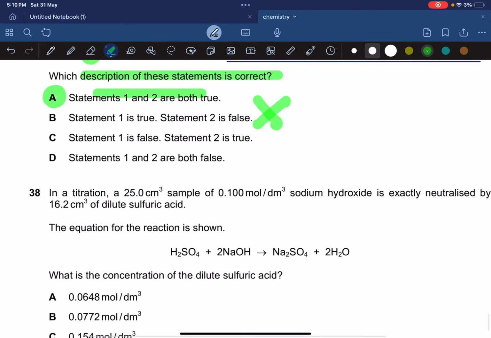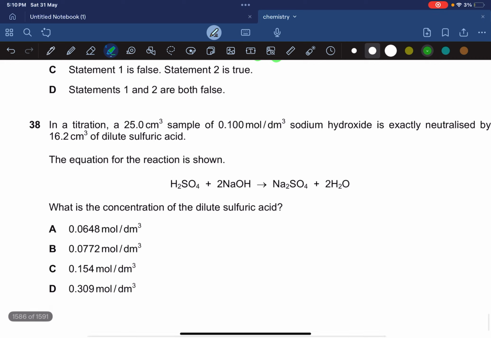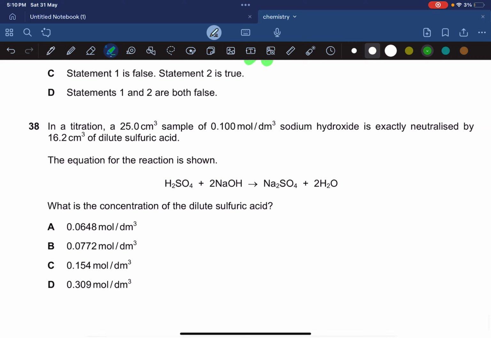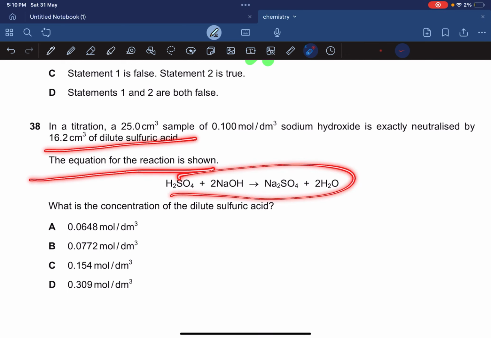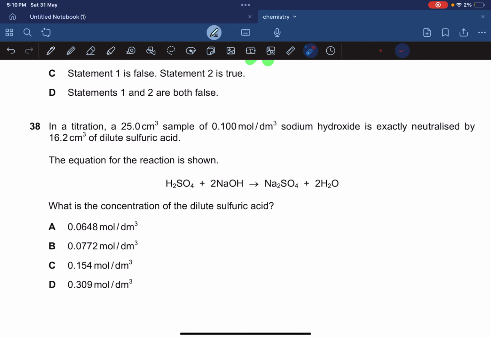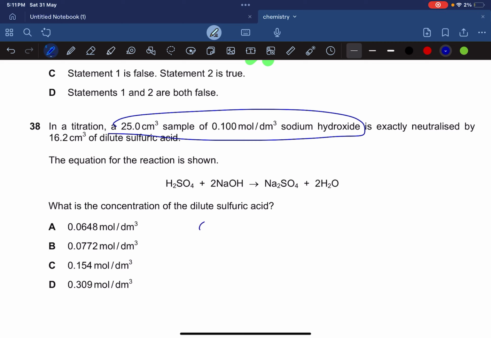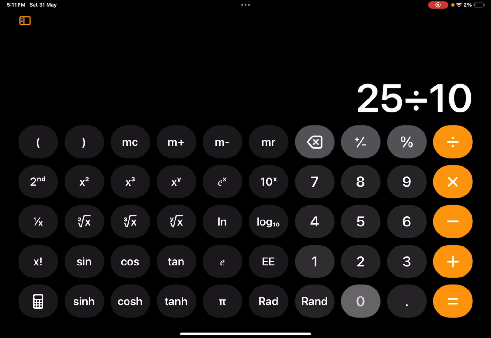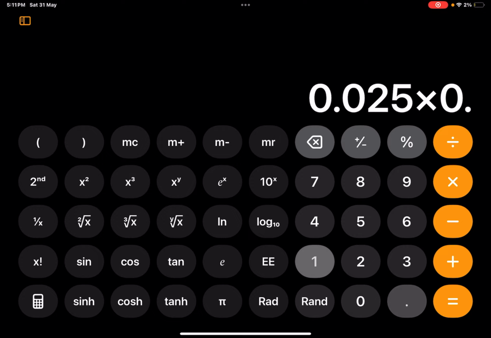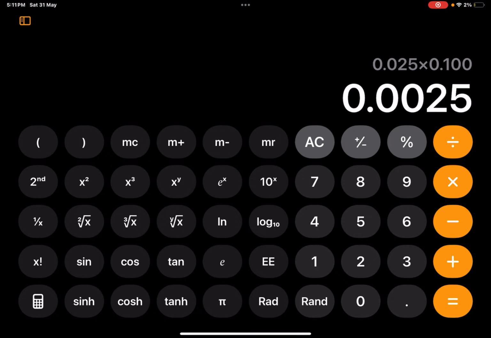Okay, in a titration, a 25 cm cube sample of 0.100 mole per dm cube sodium hydroxide is exactly neutralized by 16.2 cm cube of dilute sulfuric acid. What is the concentration? I guess that's extremely easy. You just have to first find the moles of your sodium hydroxide. Moles equals concentration times volume. Concentration is 0.100. Volume is 25 upon 1000. Why 1000? Because over here it's cm cube, and we take the volume in dm cube. 25 divided by 1000 multiplied by 0.100 gives 0.0025 moles.